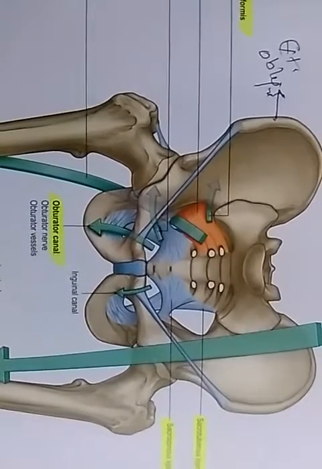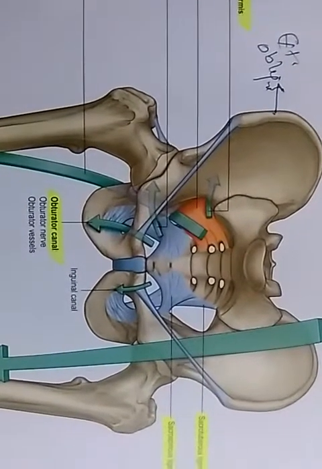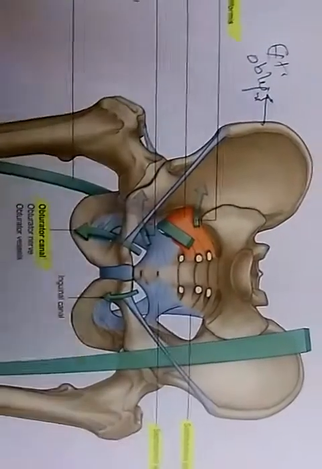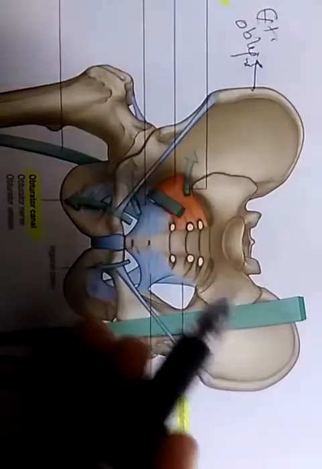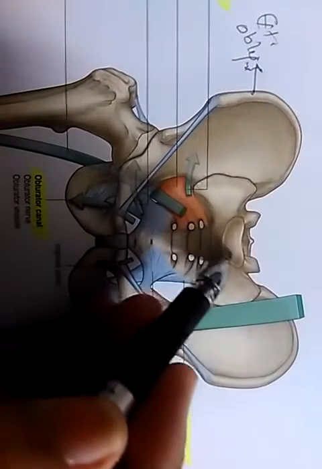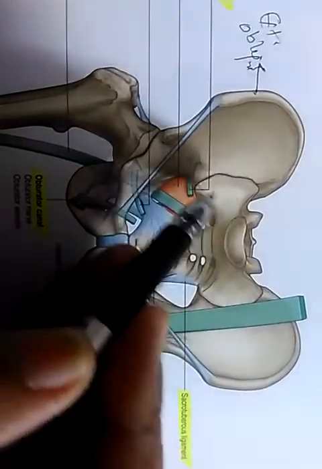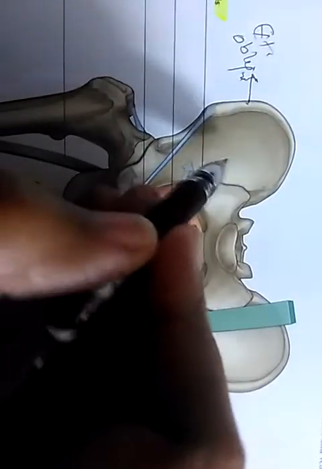Okay guys, this is a very important image from which many questions can be asked. First of all, as you can see, this is the sacral promontory. This is called a sacral promontory. These are the ala of sacrum. Now, this is ilium, and this is the iliac crest.